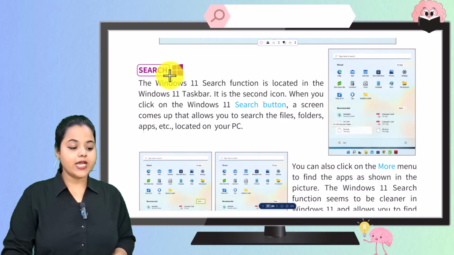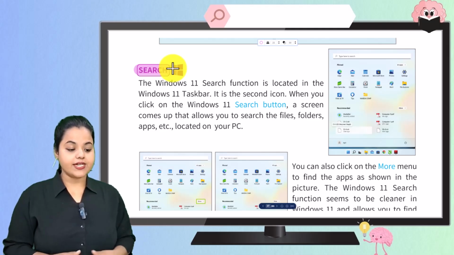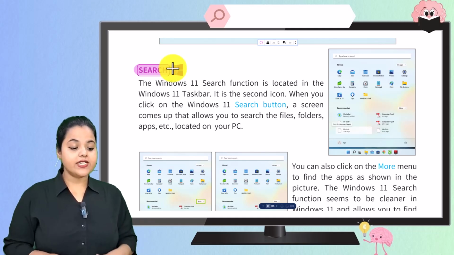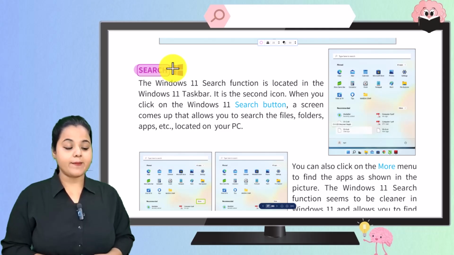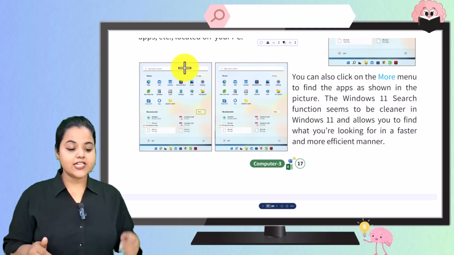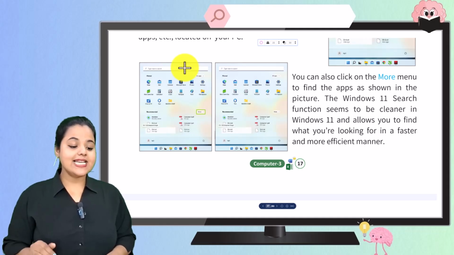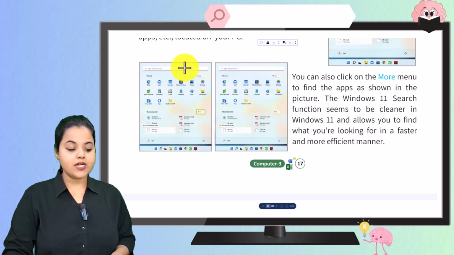Next, what we have to do, we have to search. The Windows 11 search function is located in the Windows 11 taskbar, and it is the second icon. When you click on Windows 11 search button, a screen comes up that allows you to search the files, folders, apps, etc. located on your PC. You can also click on the More menu to find the apps as shown in the picture. The Windows 11 search function seems to be cleaner in Windows 11 and allows you to find what you are looking for in a faster or more efficient manner.